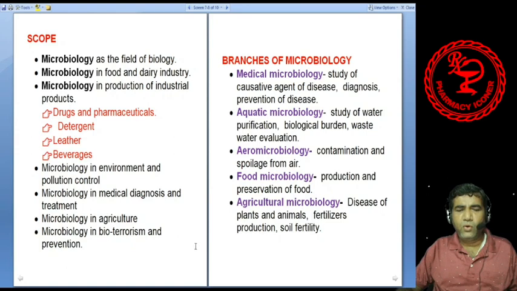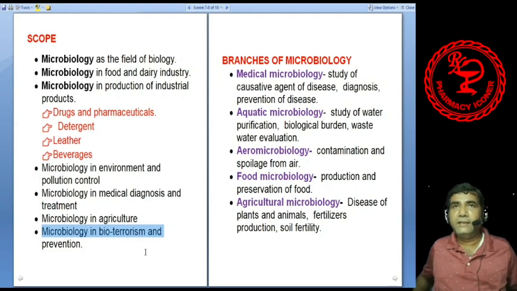Now, bioterrorism. There are some sick people who prefer to kill people with the help of different types of weapons. Now microbes are one of the weapons for them. Currently, there is a speculation that this COVID-19 virus was spread by the Chinese people in order to disrupt the economy of other countries. So this is bioterrorism, biological war. To prevent it and to stop it, knowledge of microbiology is essential.